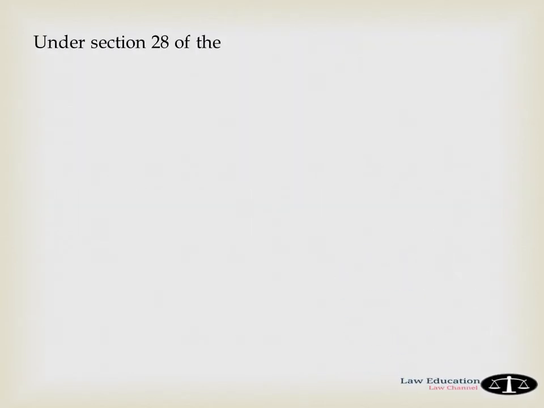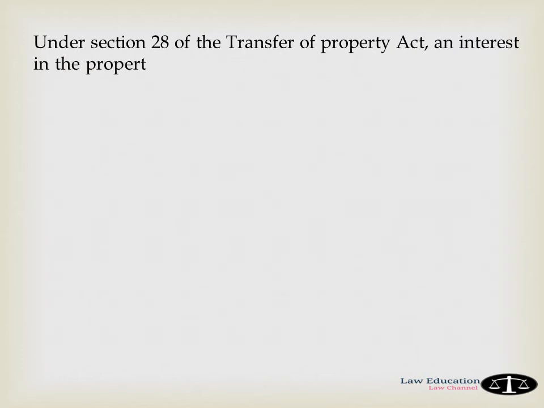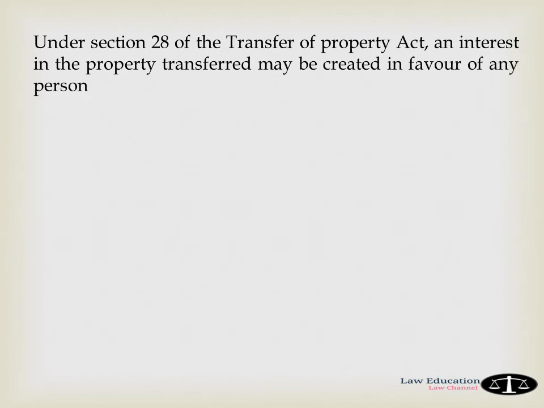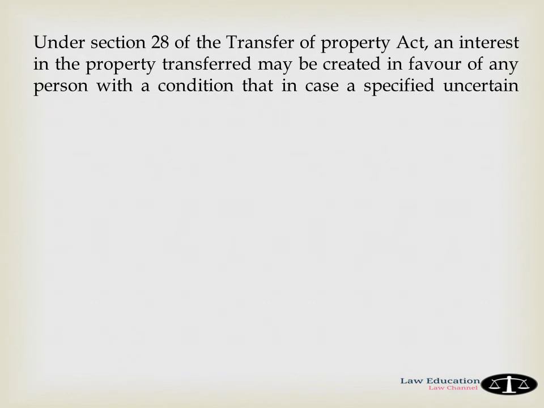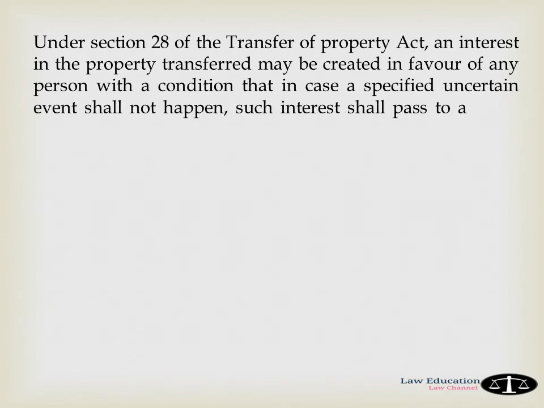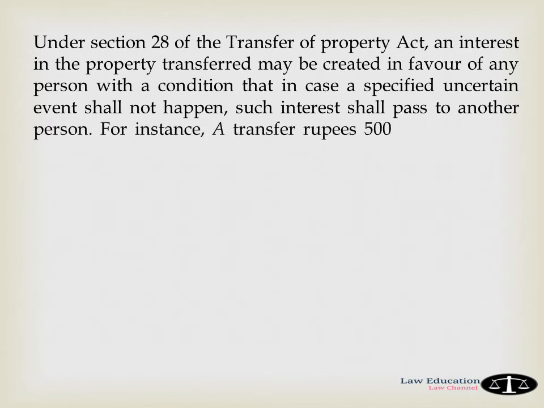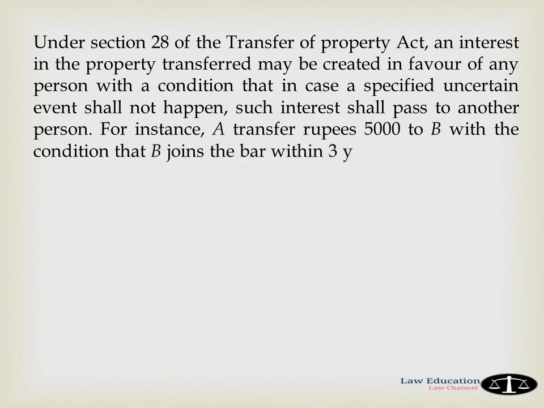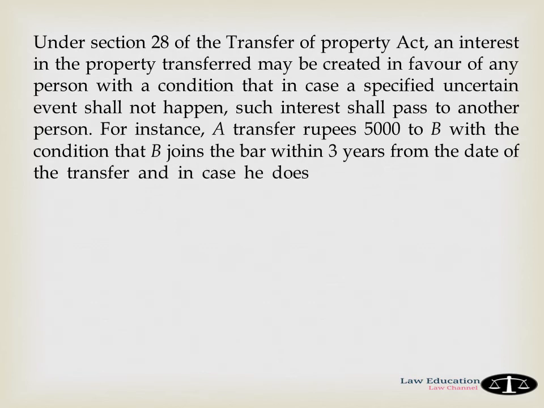Under Section 28 of the Transfer of Property Act, an interest in the property transferred may be created in favor of any person with a condition that, in case a specified uncertain event shall not happen, such interest shall pass to another person. For instance, A transfers Rs 5,000 to B with the condition that B joins the bar within 3 years from the date of the transfer, and in case he does not join within the said period, the property is to go to C. In case B does not join the bar, C gets Rs 5,000.